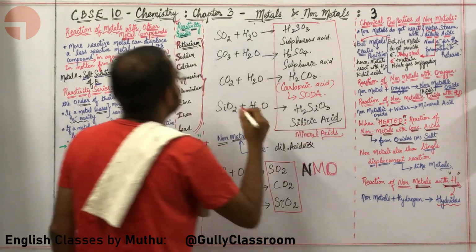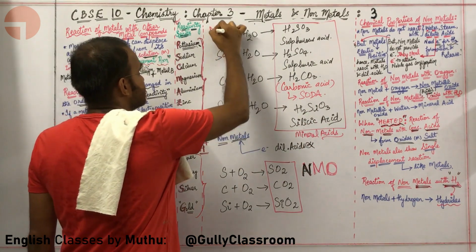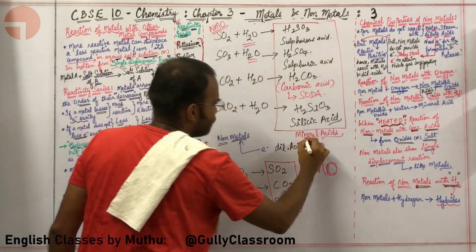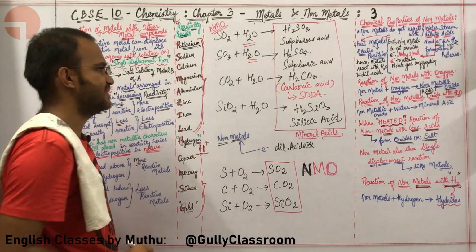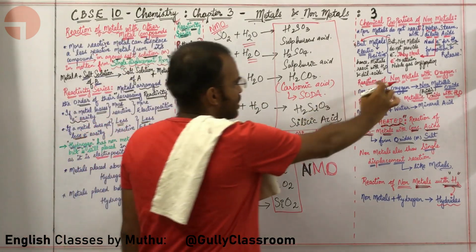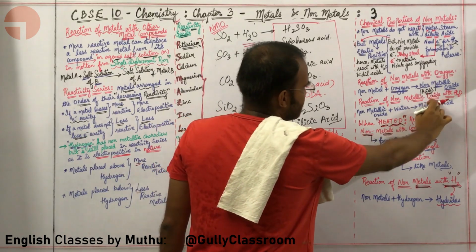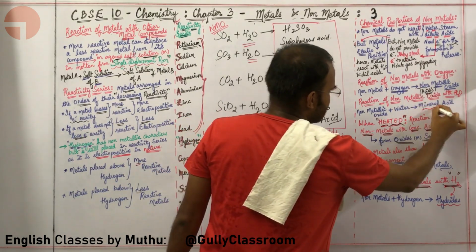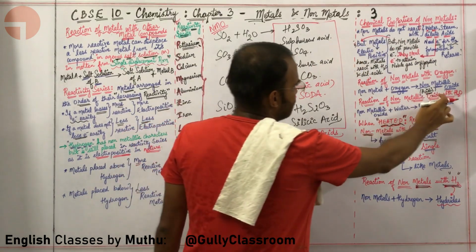Okay, Tangam. So, when non-metallic oxides combine with water, it simply forms different types of mineral acids.